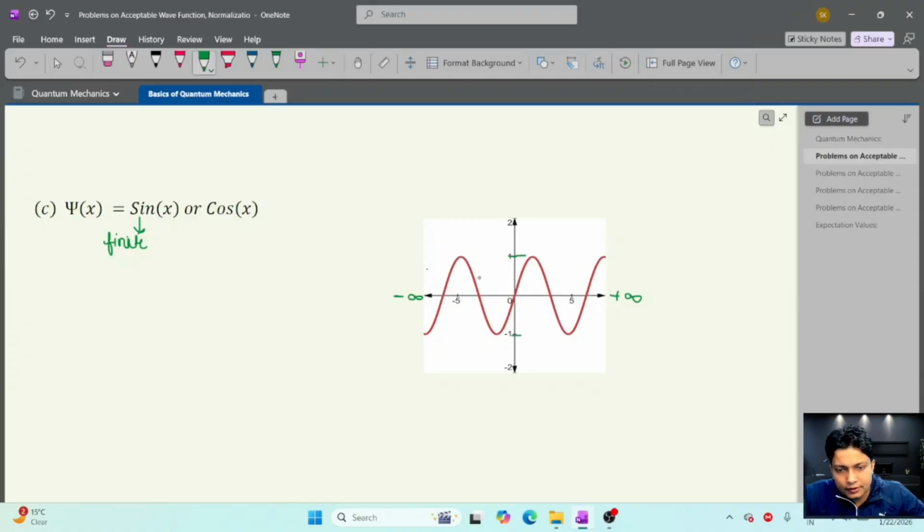This wave function is also continuous. And if we take the derivative of this wave function, the derivative of sin x is cos x, and cos x is also finite and continuous in all the space. So the derivative of psi x is also finite and continuous.